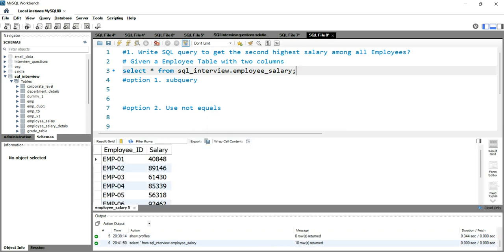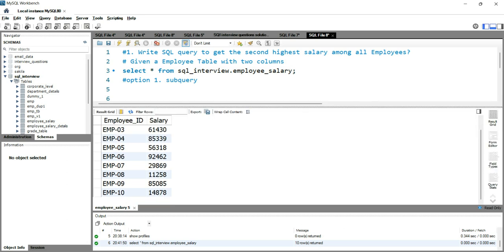Now if I run this query, you can see that we have 10 rows of employees with their salary detail. We have taken only these 10 rows intentionally so that you can see which one is the highest salary or which is the lowest salary, and when we run our queries, how this SQL query performs or how it extracts the result.